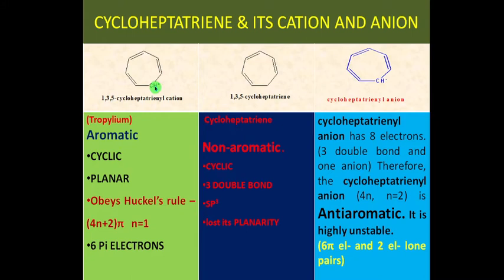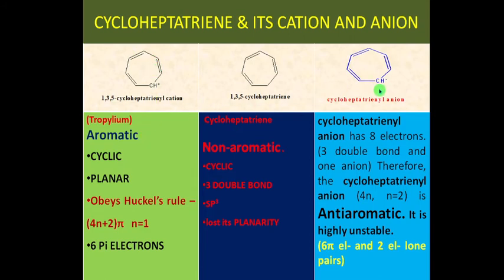Whereas either the cationic portion or the anionic portion makes the compound planar, because all the carbons are sp2 hybridized. In the case of the 1,3,5 cycloheptatrienyl cation, otherwise called the tropylium ion, it is cyclic, there is conjugation, and it obeys the 4n plus 2 pi electrons rule, where n is 1, giving 6 pi electrons here, and the compound is entirely planar, so the compound is aromatic.